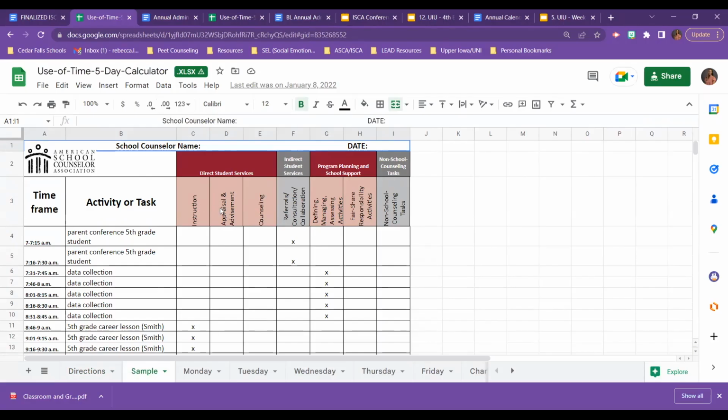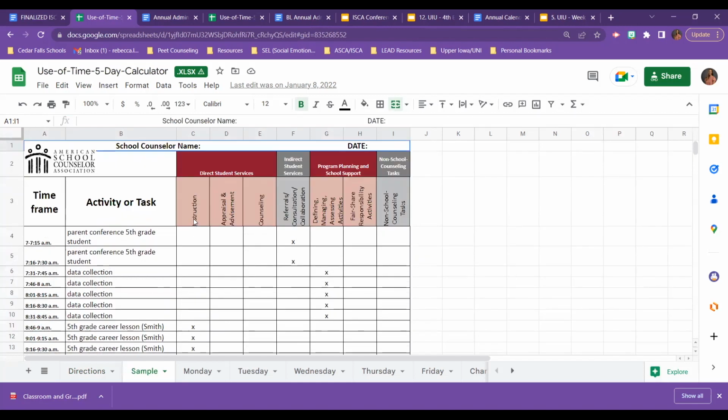But if you're having questions about what appraisal and advisement is, or fair share responsibility activities, we really recommend that you are working out of the ISCA National Model 4th edition book so that you can see how our national model is defining these areas under direct student services, program planning, indirect student services, non-school counseling tasks, and beyond.